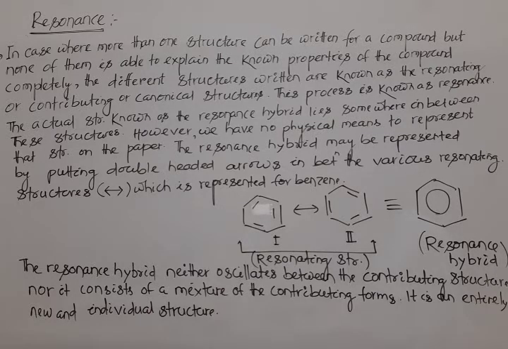Okay? Next line. The actual structure is known as resonance hybrid, which lies somewhere in between these structures.